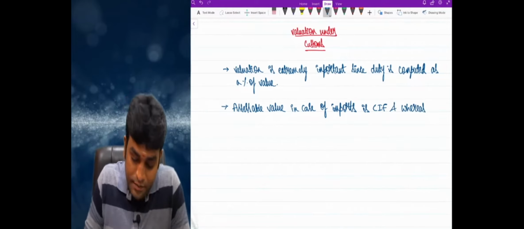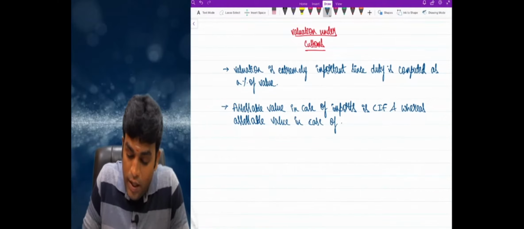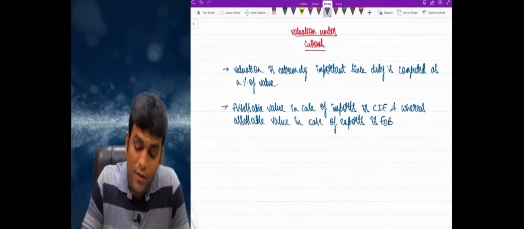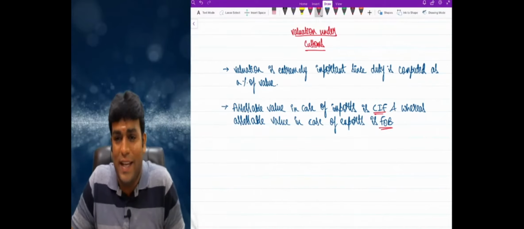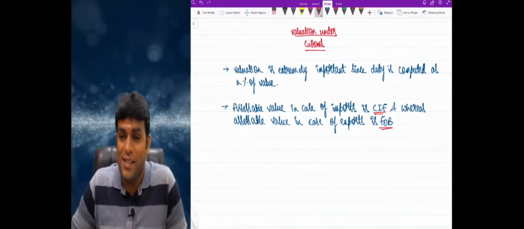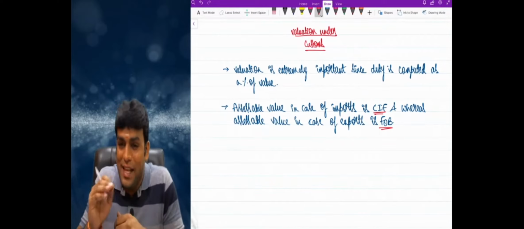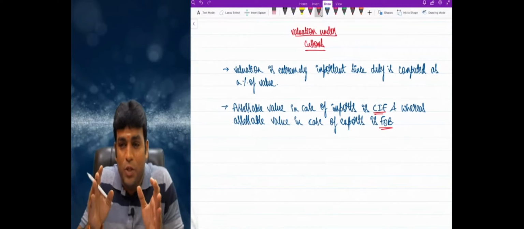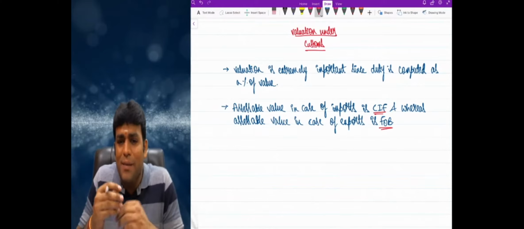And whereas assessable value in case of exports is FOB, my dear friends. Without knowing this, we can't move forward at all. And this is very important to know. And already I told this 10 times before also, that in case of imports, assessable value is always CIF. That means we will calculate duty on CIF value. And CIF is nothing but the cost, insurance and freight. And whereas assessable value in case of exports is FOB. And FOB stands very clearly for free on board.